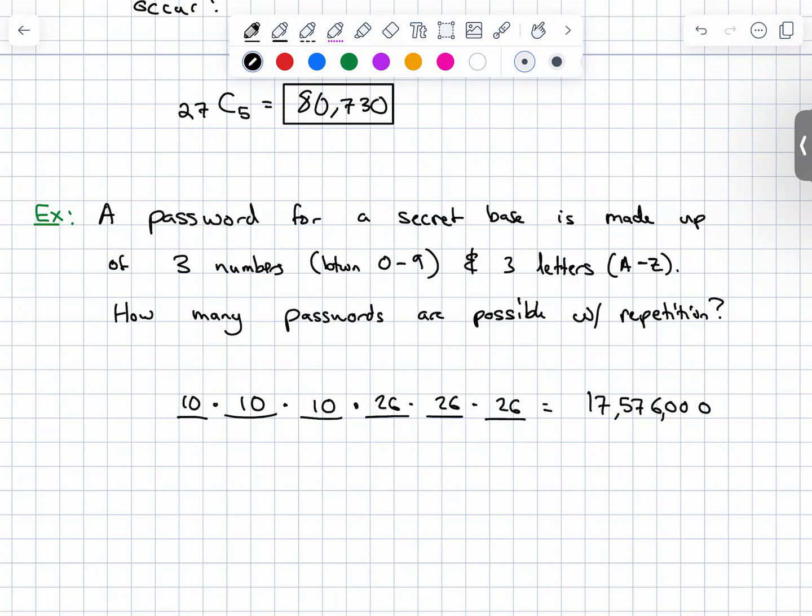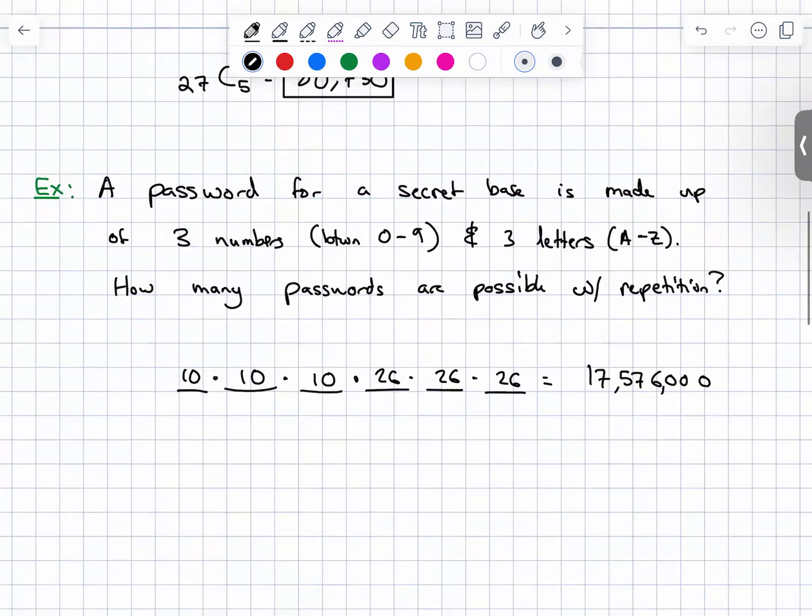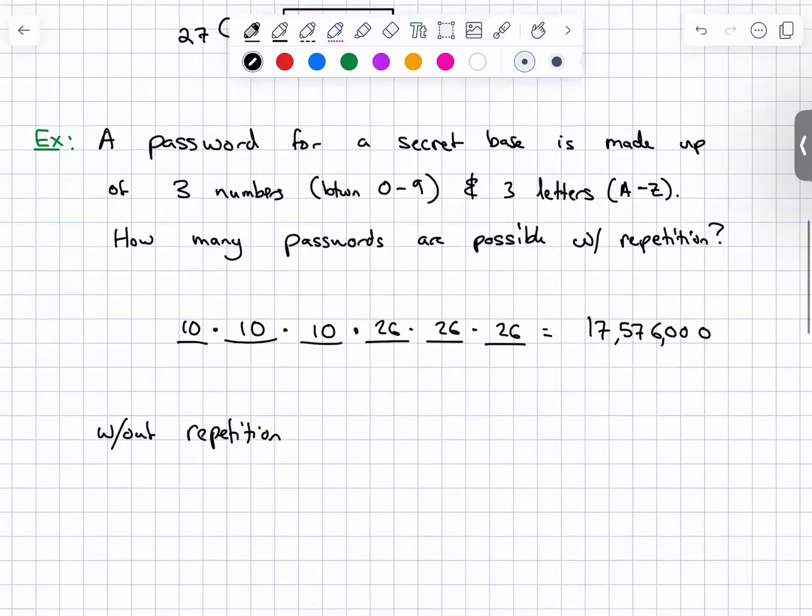Because repetition is possible, they always say 10 and 26. But without repetition, the answer changes. Because now if you use one number, then for the next entry you can't use the same number. So it would be 10 for the first entry, but then 9 for the second entry and 8 for the third entry.